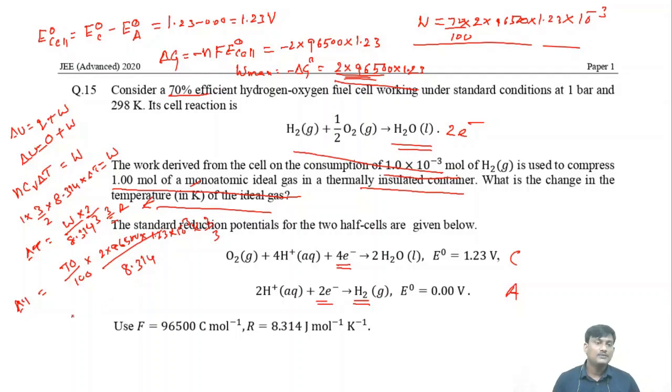Finally, after the calculation, you will get nearly 13.32. Okay, this is the change in temperature, delta T, of the container.